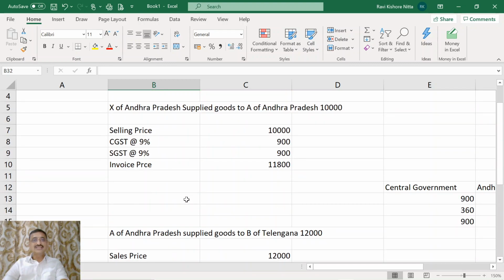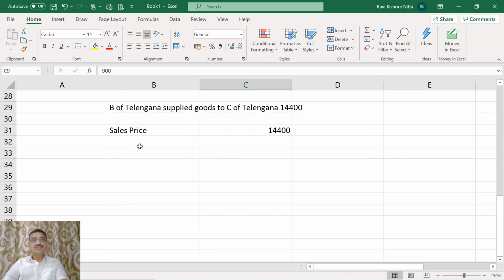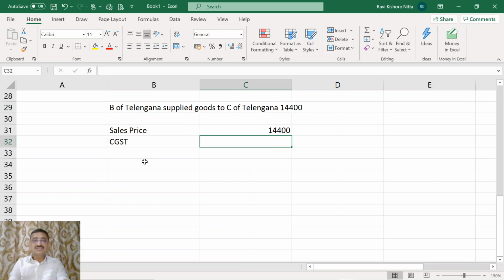Now, what is the CGST and SGST referred to when the goods were supplied by X to A of Andhra Pradesh? Here, CGST is central government GST, but here the SGST is Andhra Pradesh SGST. But when the goods have reached Telangana, while B is supplying to C of Telangana, here the CGST is the central government CGST.